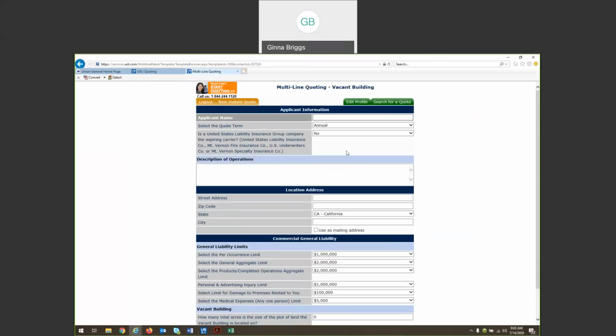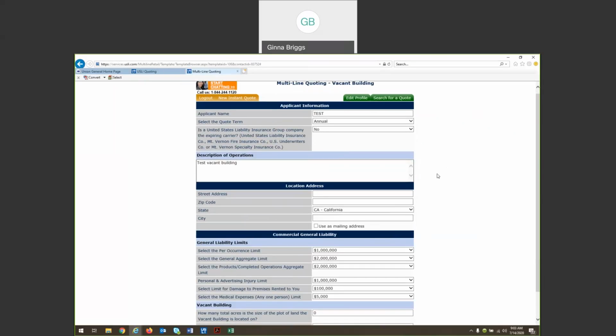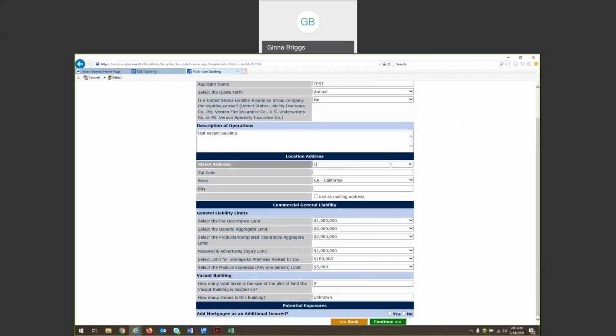Next, enter your applicant's name and always enter in a description of the operation. So do your best to describe the exposure. We'll want to know the location address and the zip code. And your limit options are here. They default to the 1 mil, 2 mil, but you can decrease them if you like.